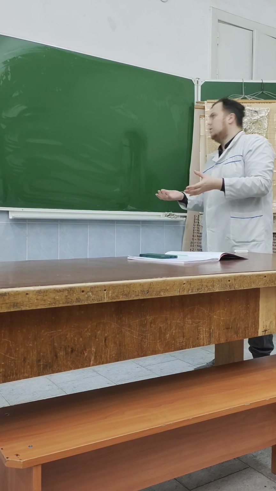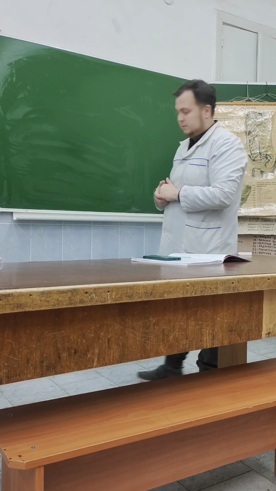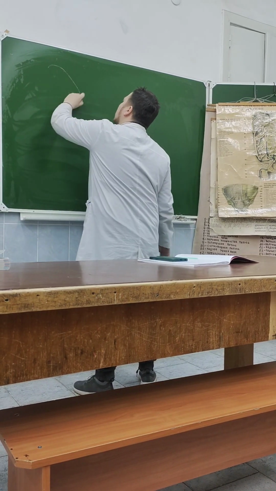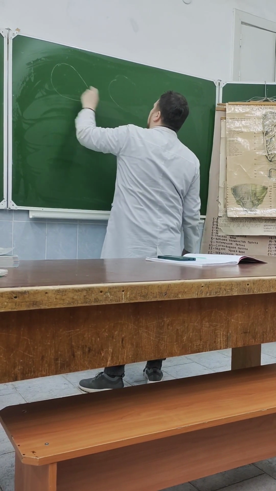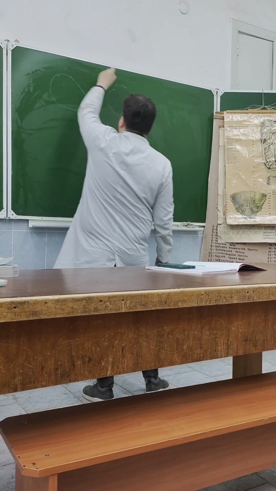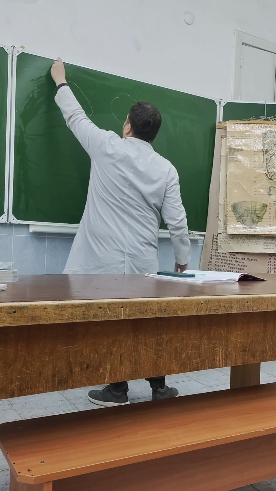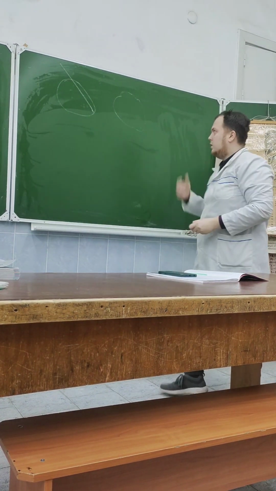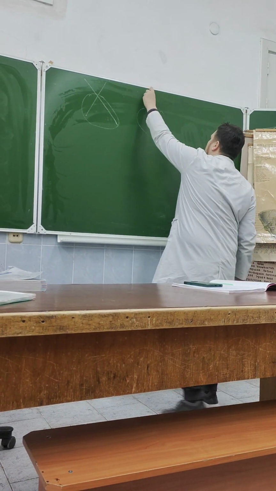But again, some sources don't count rods and cones as first order neurons; they start counting from the bipolar cells. So we have 2 eyes, right eye, left eye. And we have 2 visual fields, lateral and medial. From the lateral visual field on this side, light goes to the medial part of the retina. From the medial visual field, it goes to the temporal part of the retina, and the same is here.